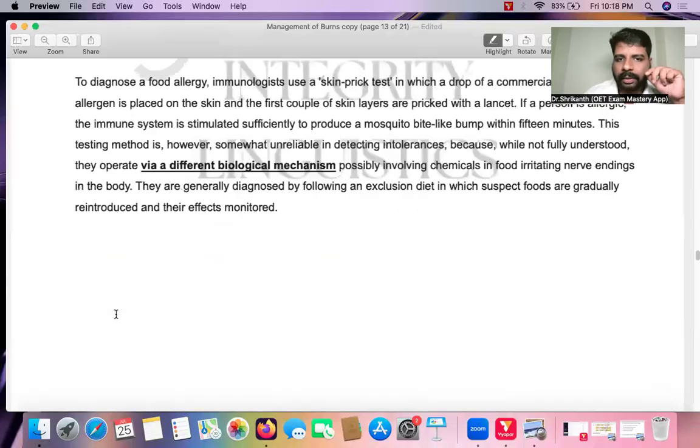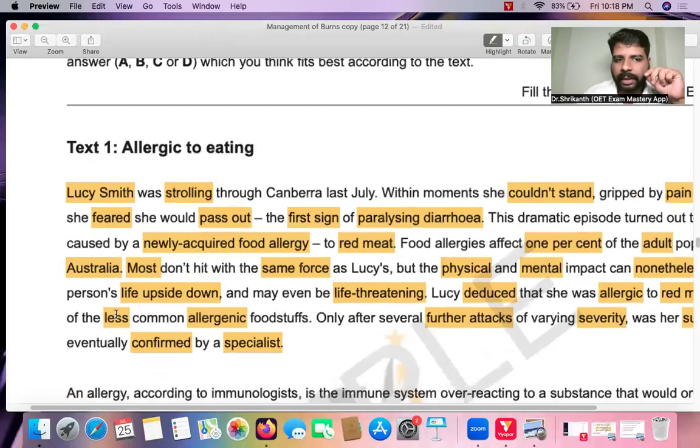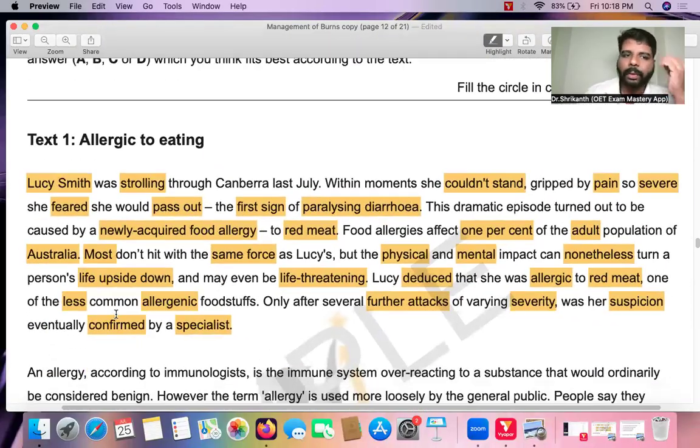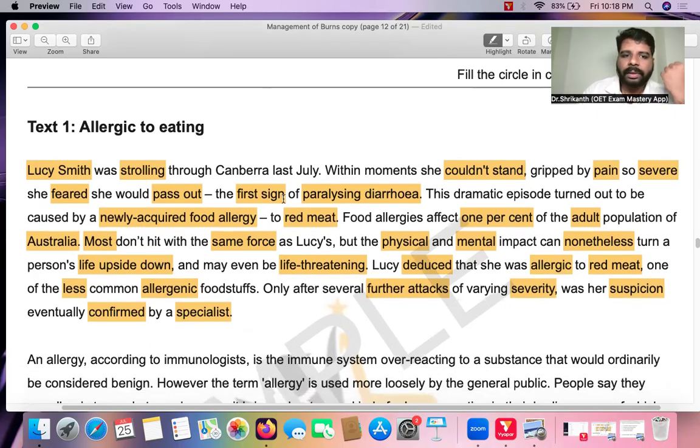Okay. Now you see over here, he is using Lucy Smith's case. So Lucy Smith, she was walking very happily, very normally. Suddenly she could not stand. Suddenly she got a very severe pain. She thought she was going to pass out. And what is the person saying? The physical impact, the mental impact can become very, very life threatening. It can turn a person's life upside down. So what are the debilitating symptoms?